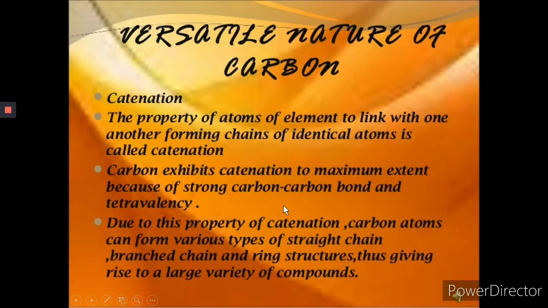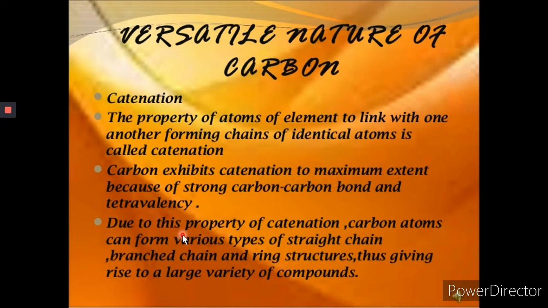Now, versatile nature of carbon. Once again, we will observe in detail. Catenation. What do you mean by this catenation? The property of atoms of an element to link with one another forming chains of identical atoms is called catenation. Carbon exhibits catenation to the maximum extent because of strong carbon-carbon bond and tetravalency.